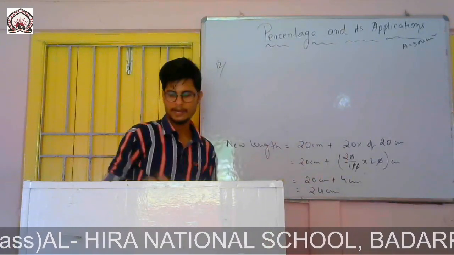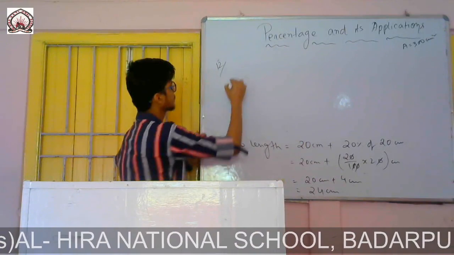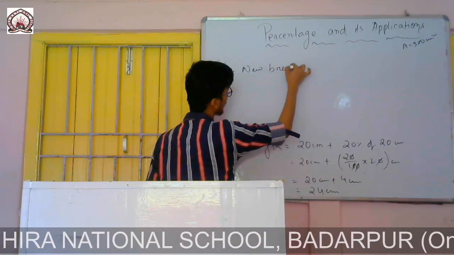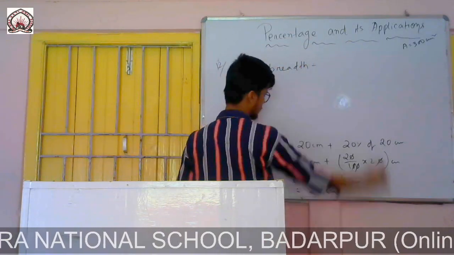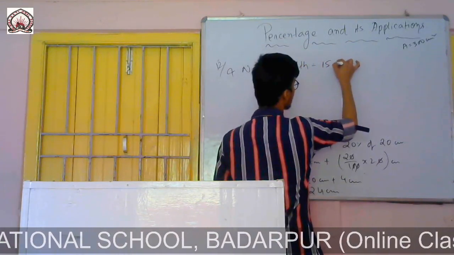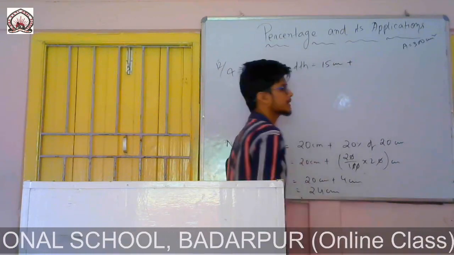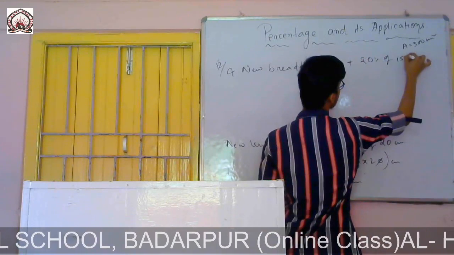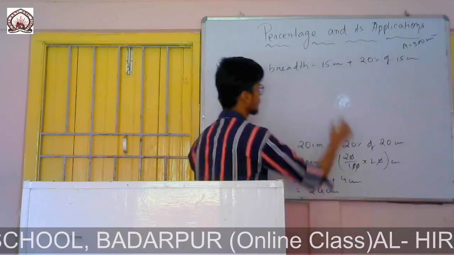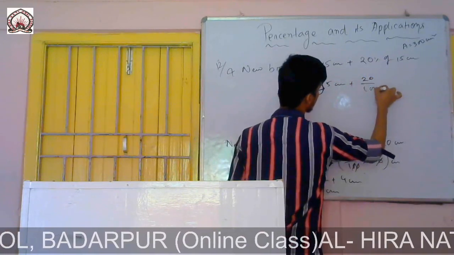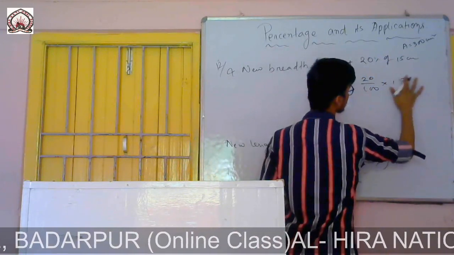So now we'll find the new breadth. New breadth equals to, it was 15 centimeter plus how much increase? 20% increase. 20% of 15 centimeter, of the original breadth. So 15 centimeter plus 20 by 100 into 15.